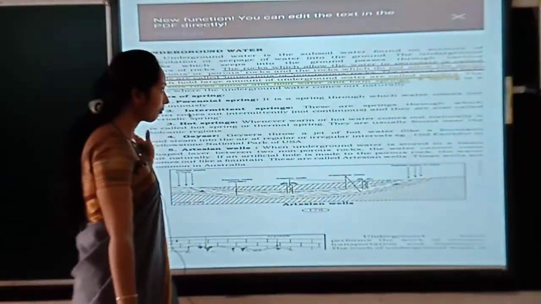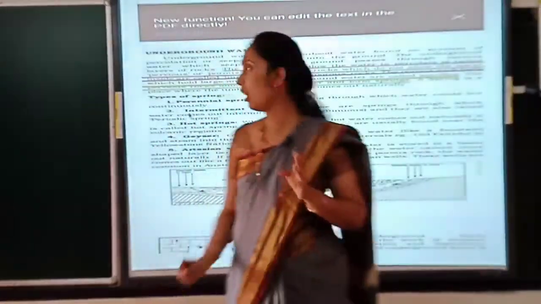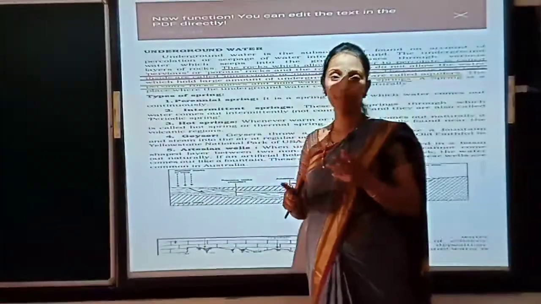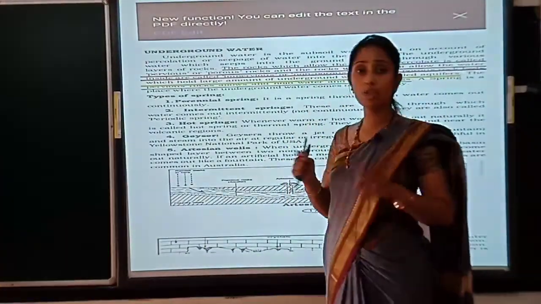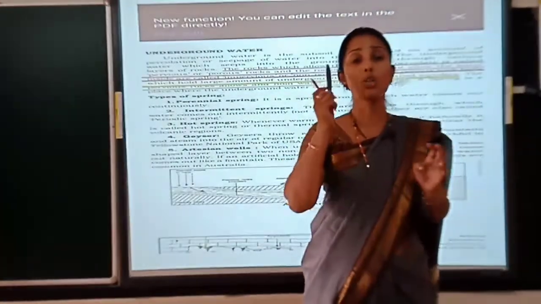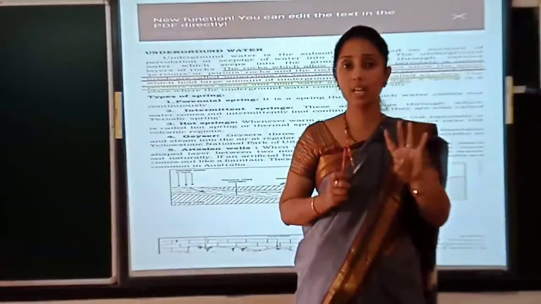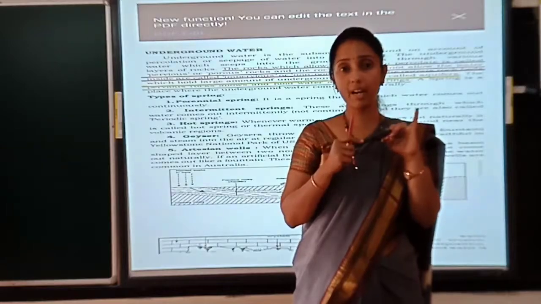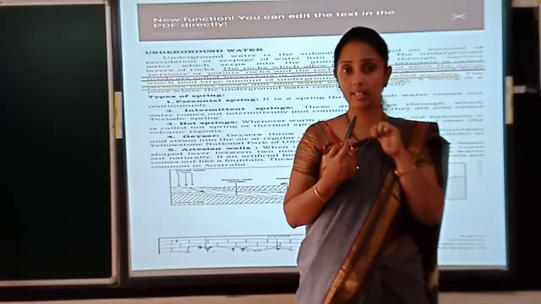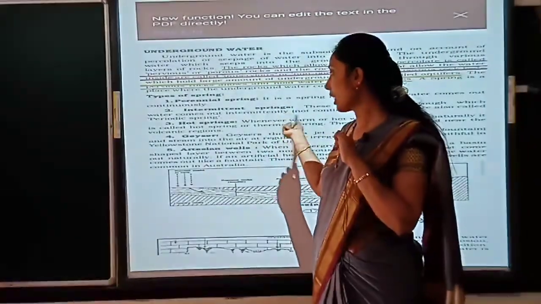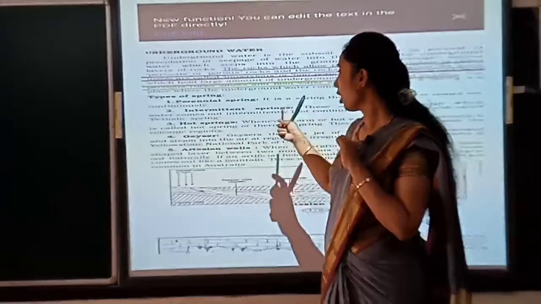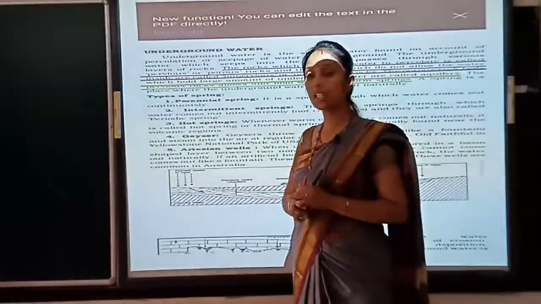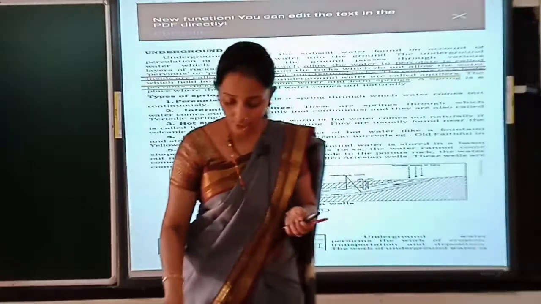This is the type of underground water and the types of spring. So when you refer to underground water, you should remember the 4 terms: pervious rock, non-pervious rock, aquifers and spring. And in the spring, 5 types: perennial spring, intermittent spring, hot spring, geyser and artesian well. You have to remember, right children?